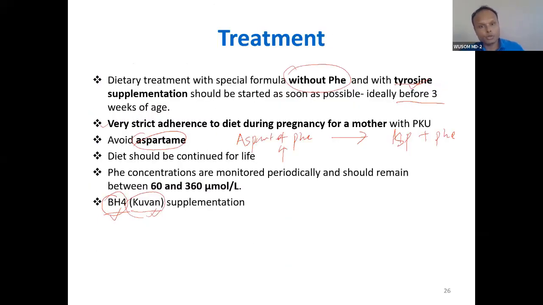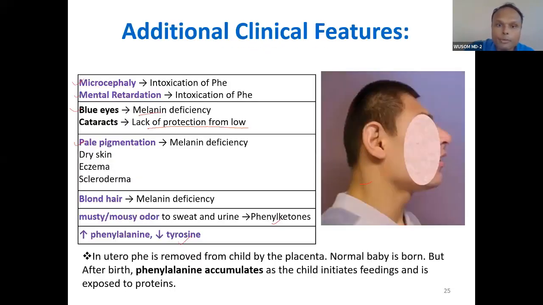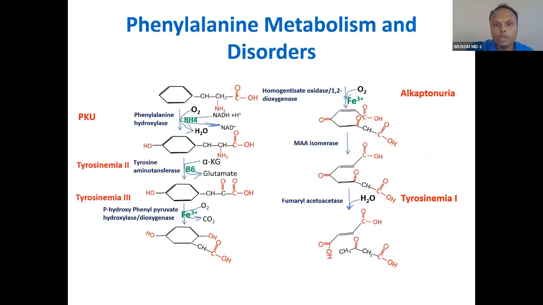So this is phenylketonuria. And I have already discussed the pathogenesis of alkaptonuria. So what is deposited in alkaptonuria? This molecule is deposited because homogentisate oxidase is not there. It is missing, and therefore this will accumulate. As a result, you can see this problem will happen.